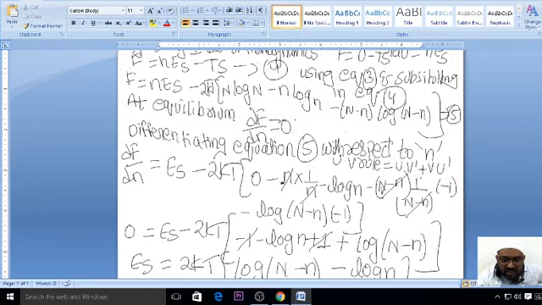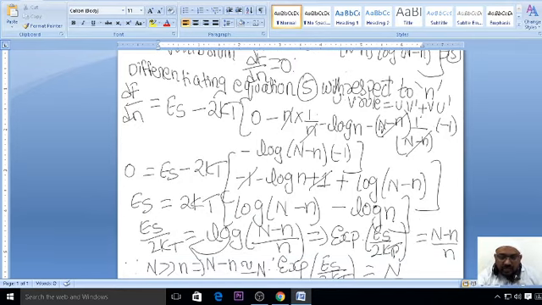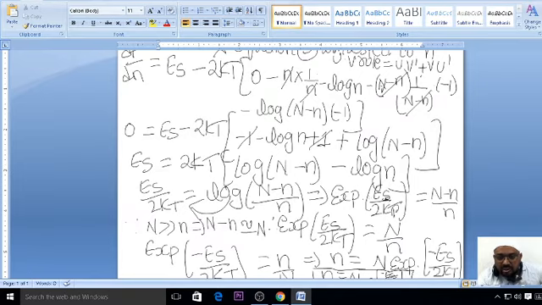Here minus and minus will become plus. So log of N minus n, minus 1, minus log n. You can just rewrite this step: log of N minus n minus log n. So Es by 2kT will go to the left hand side in the denominator. Es by 2kT is equal to log of (N minus n) by n. So what it will be? Exponential of Es by 2kT. Now why have I written exponential of Es by 2kT here? If log goes to the left hand side, this term will become exponential. We can just say that it is e to the power.